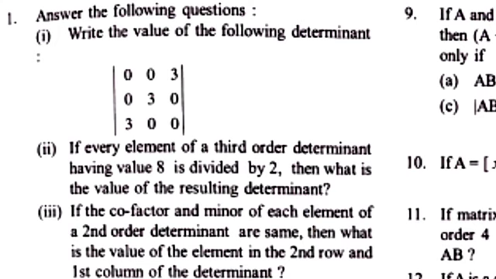When you multiply a number with every element in a third order determinant, the determinant value will be increased by 2 to the power 3 if 2 is multiplied. By a similar property here, the determinant value is 8, so you have to apply the same. And the third question is regarding the cofactor and minor, so you can solve this.